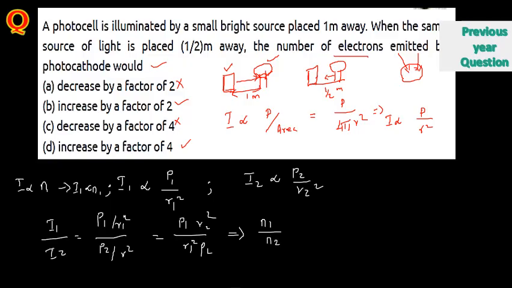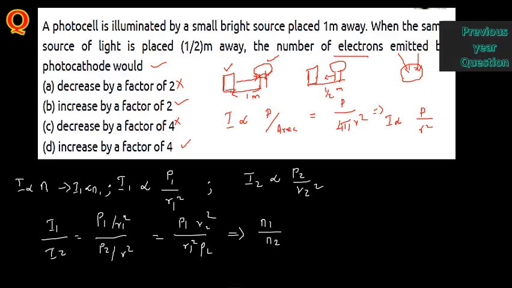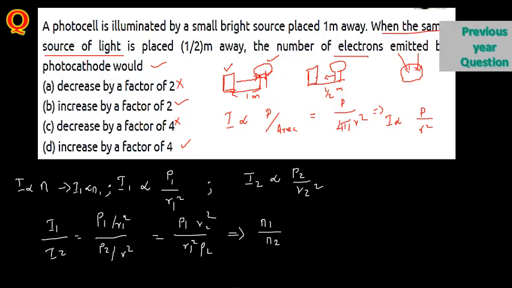See, what they are asking here is the number of electrons emitted by the photocathode. So N1 by N2 here is, now you just mention here, power will be the same. So in that case, already they have mentioned here. You just go through this one. When it is the same source of light, the power will be the same. So power will be the same in this case.